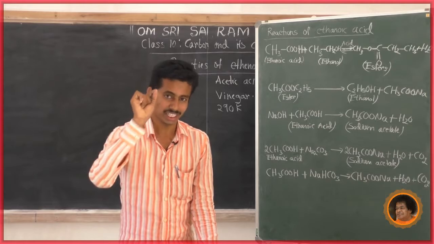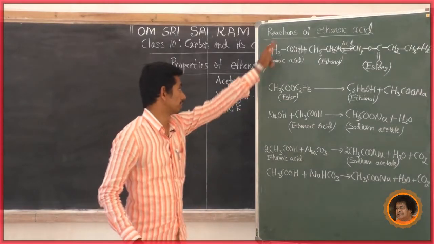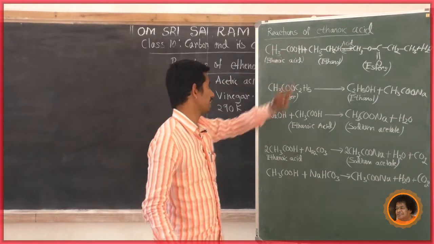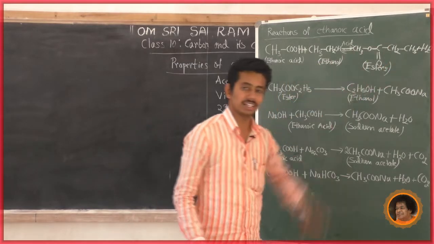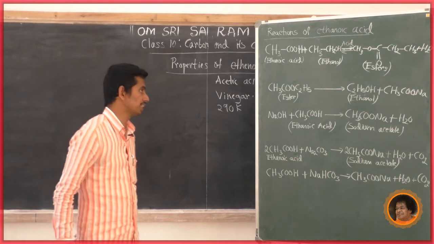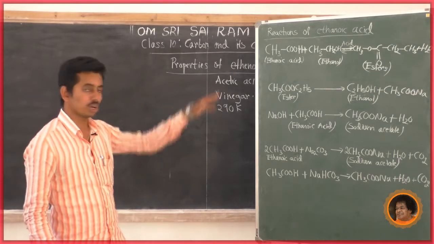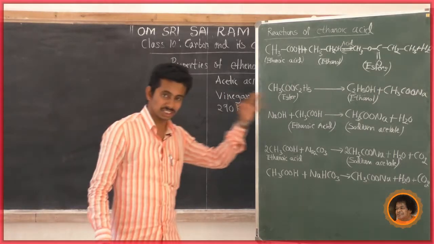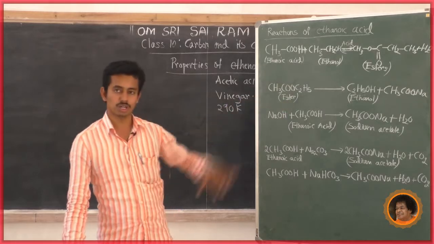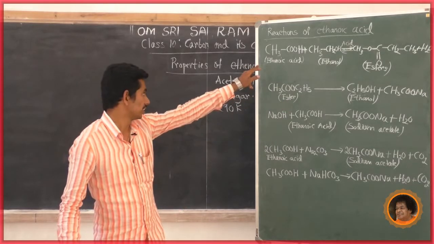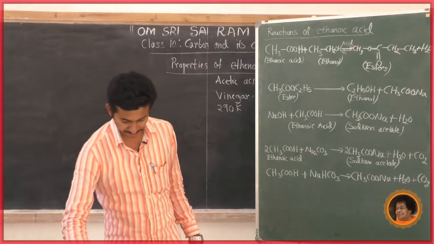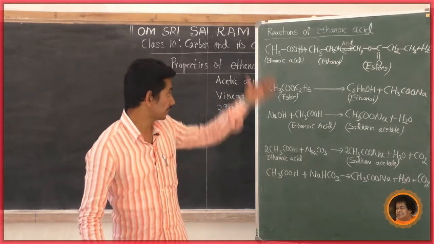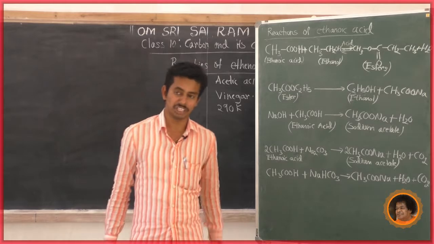This is about esters. So, the reaction of ethanoic acid: ethanoic acid reacts with ethanol and gives ester and water. What are the products formed in this reaction between ethanoic acid and ethanol? The ester and water. These are the two products formed. This process is also called esterification.